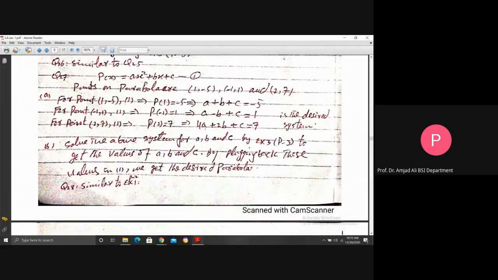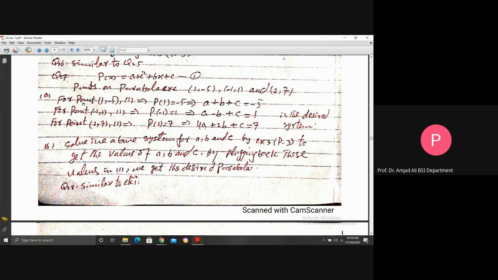See, this is the given parabola in the problem, labeled as equation 1. Points on the parabola are (1, -5), (-1, 1) and (2, 7). Now, a point on the graph of a function means the first coordinate in the point is the value of the independent variable x. That is, this is the input, the domain value. And at x equal to 1, the function value is -5. Similarly, at x equal to -1, the function value is 1. At x equal to 2, the function value is 7.